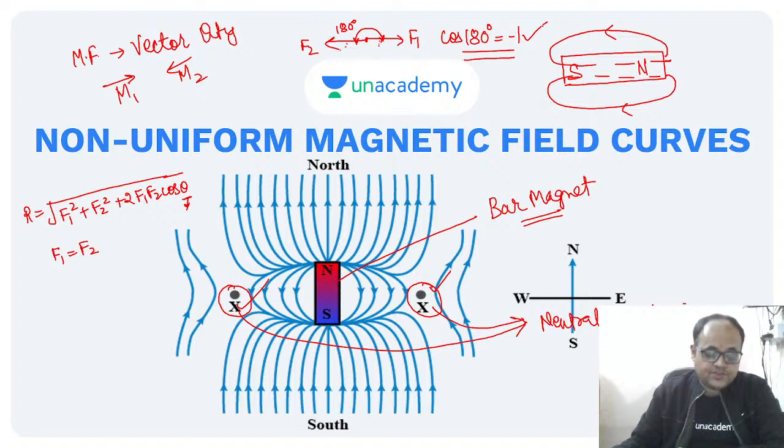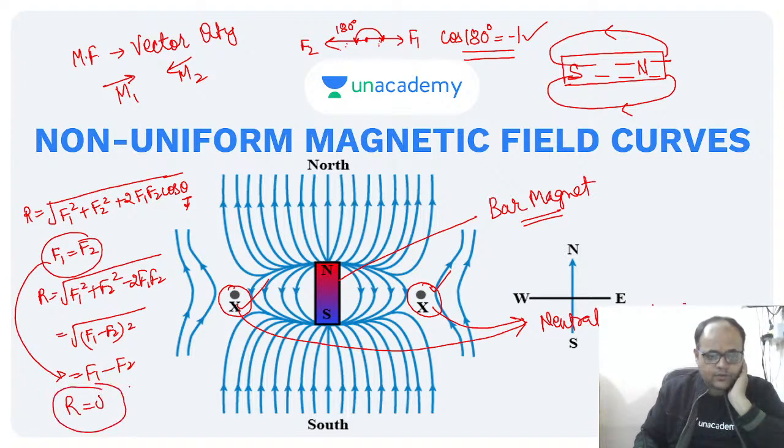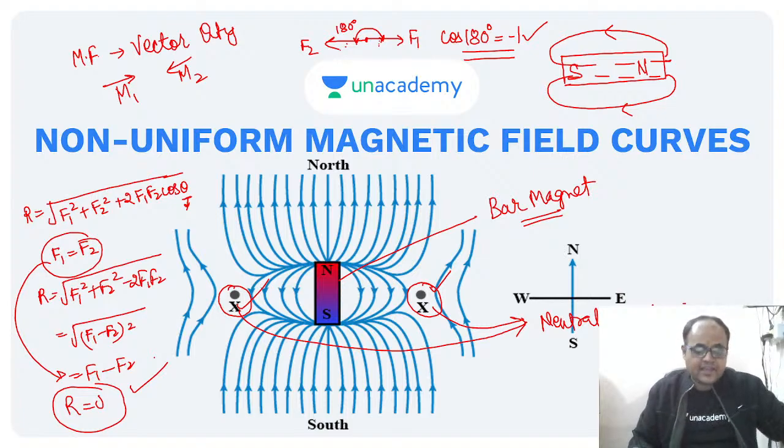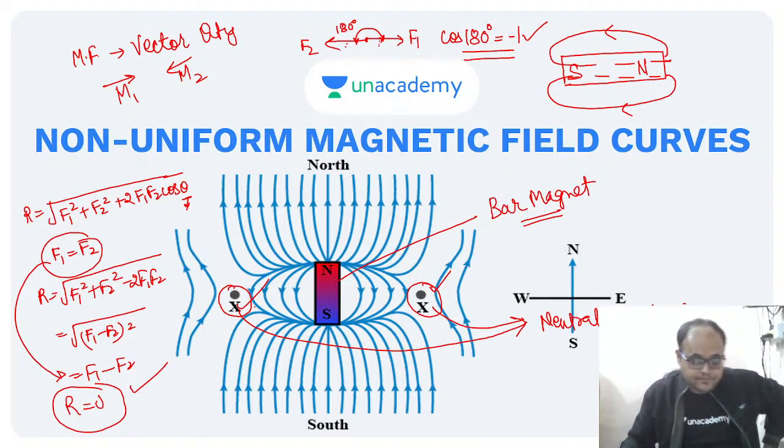That is what I was saying. Cos 180 is -1, so you will be getting F1 squared plus F2 squared minus 2 F1 F2. I'm just showing you. You said you wanted the solution, so this is how it comes. This is (F1 minus F2) squared. Now if F1 and F2 are equal, this R will be 0. This is how the net magnetic field becomes 0. In fact, for any vector, this is how the net value becomes 0. Got it?